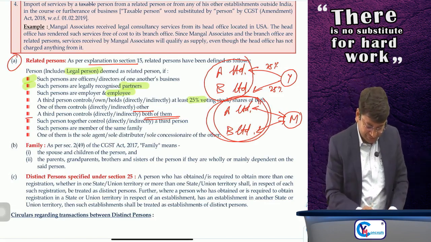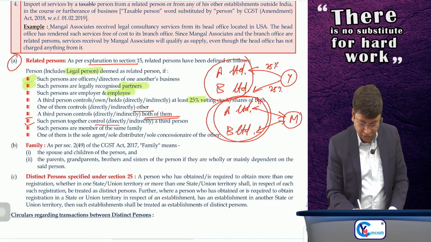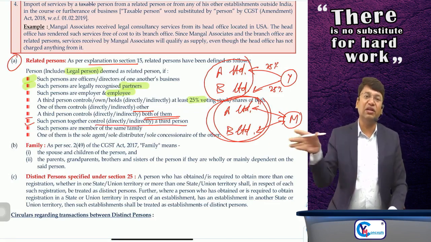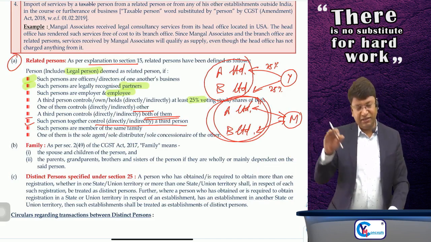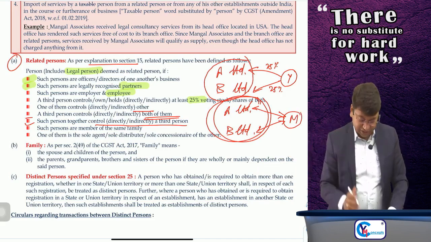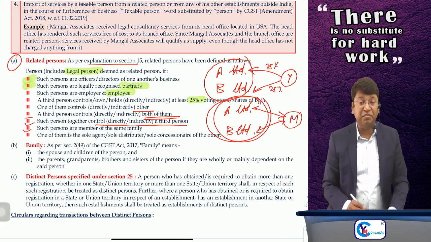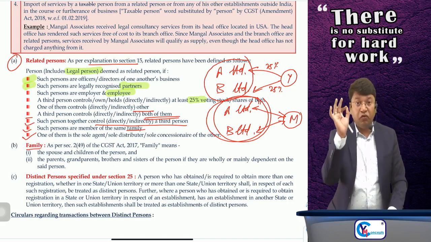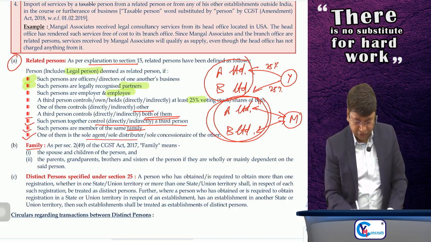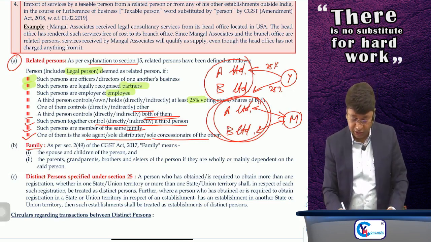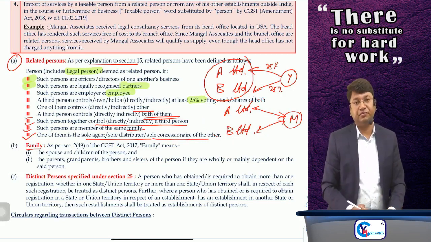Sir, also if such persons together control directly or indirectly a third person. Suppose A and B together are controlling C Limited, then A and B will be called related persons. Also, if such persons are members of the same family. The word family is defined here. And the last point: if one of them is the sole agent or sole distributor or sole concessionaire of the other, then it will be called related person.